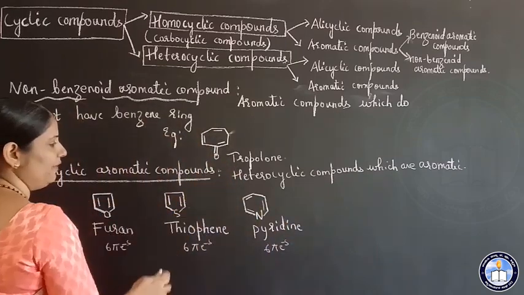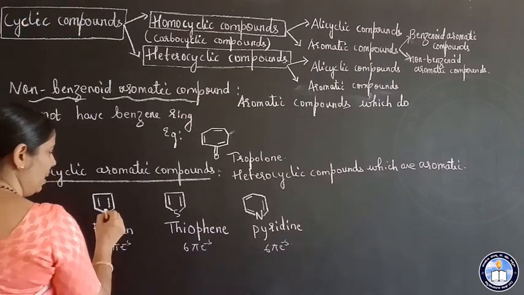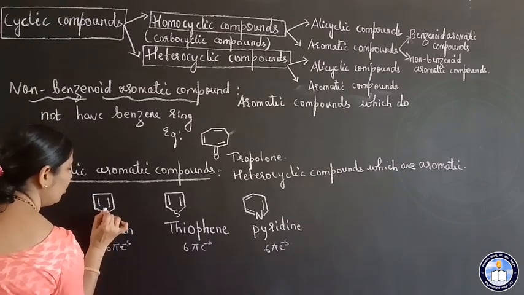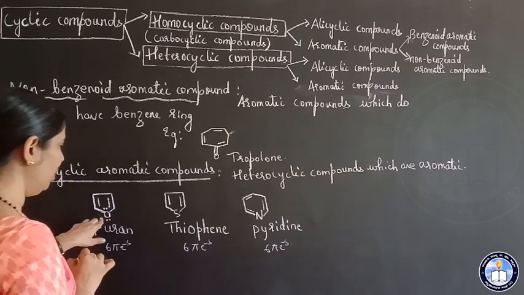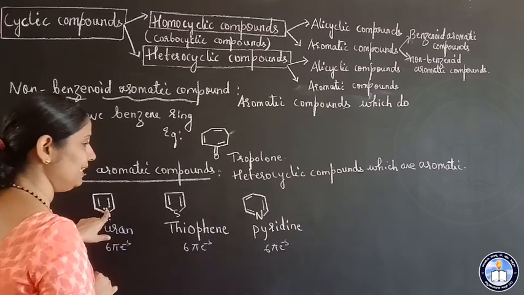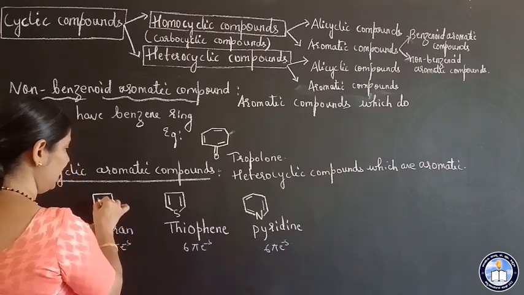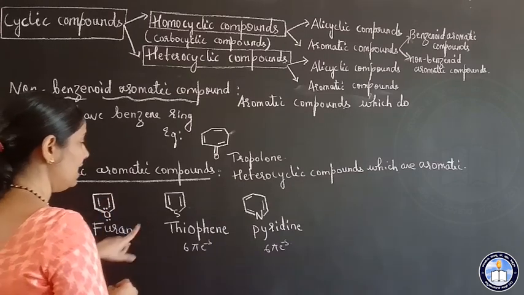So it satisfies 4n plus 2 pi electrons. See here how it is 6 pi. On oxygen you have got 2 lone pairs of electrons, but only 1 lone pair of electrons is involved in the delocalization. Right? So total 6 pi electrons.